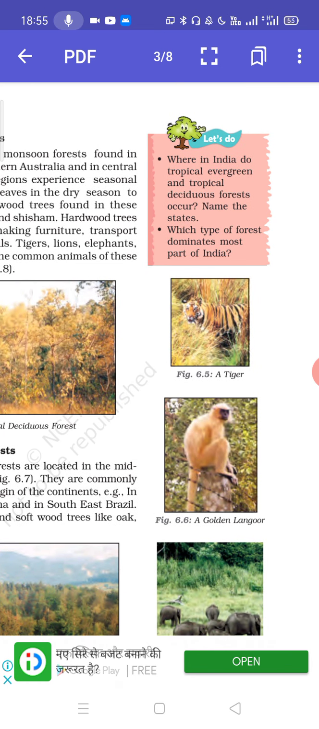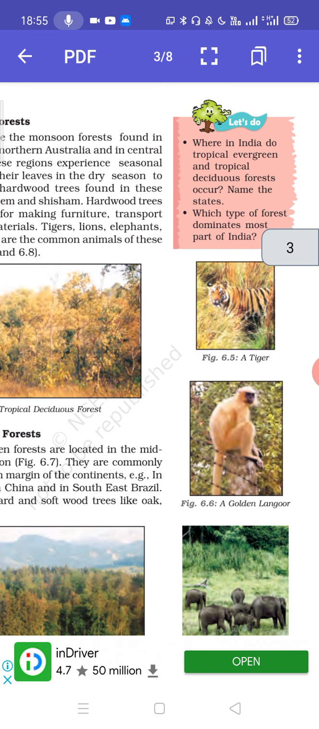Where in India do tropical evergreen and tropical deciduous forest occur? Name the state. Which type of forest dominates most part of India? So you have to find it out and then we can discuss it.